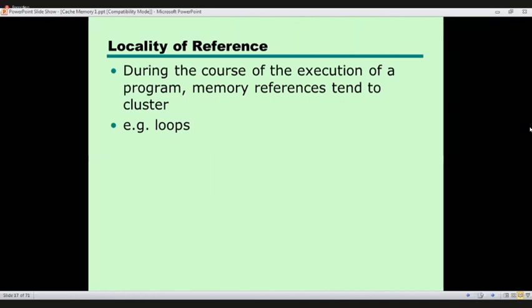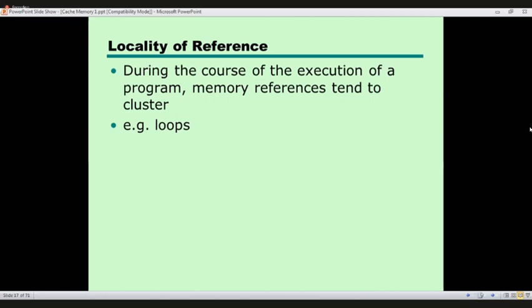So the same address we have to generate. The same commands sometimes we have to generate. So when we execute instructions, we need to refer to a memory location.